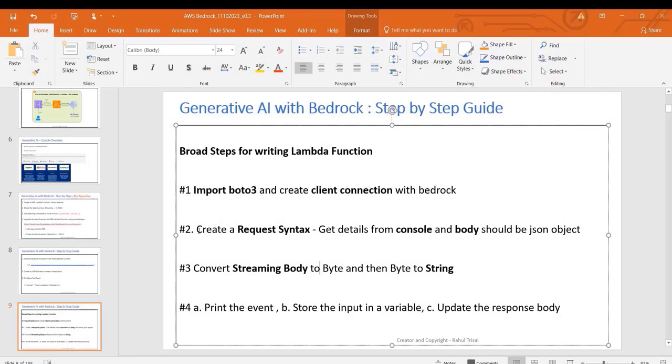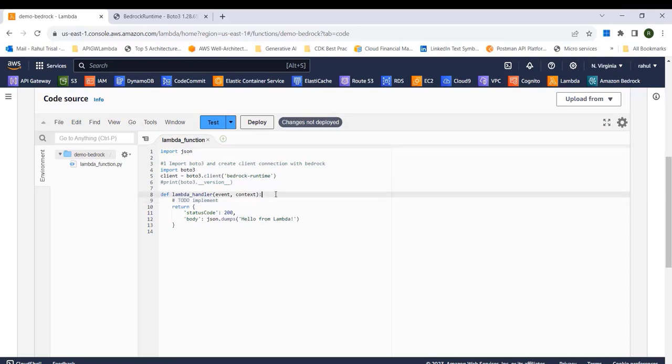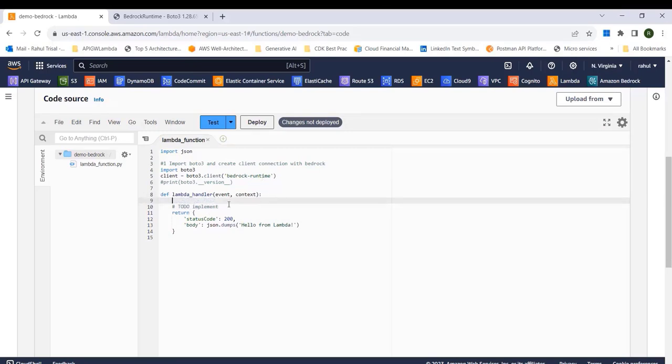So the next step that we have to do is create a request syntax. I get the details from the console, and the body should be a JSON object. Okay, this is just guidance for you on how to write the lambda function. So let me just go here, and I think we can get rid of this to-do implementation. Okay, so this is the second.